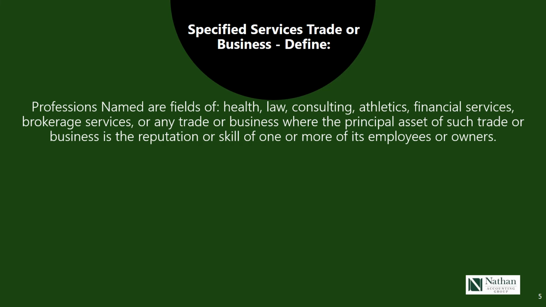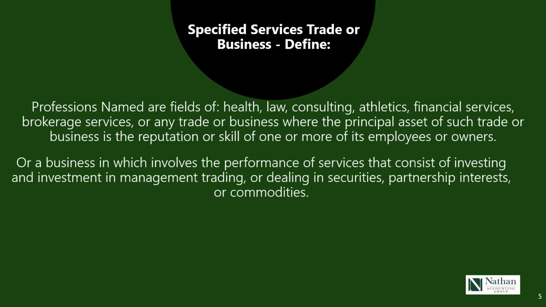One of the biggest definitions that we need to understand is what is a specified service, trade, or business. The way the IRS has defined it, it's the fields of health, law, consulting, athletics, financial services, brokerage services, or any trade or business where the principal asset of such a trade or business is the reputation of one or more of its employees or owners, or a business which involves the performance of services that consists of investing, investment and management, trading or dealing in securities, partnership interests, or commodities.